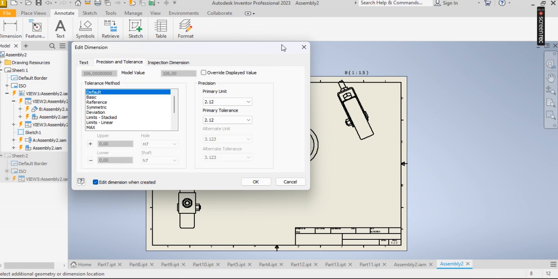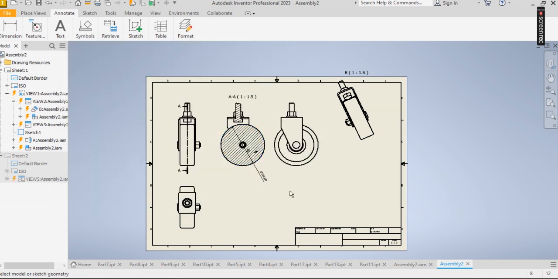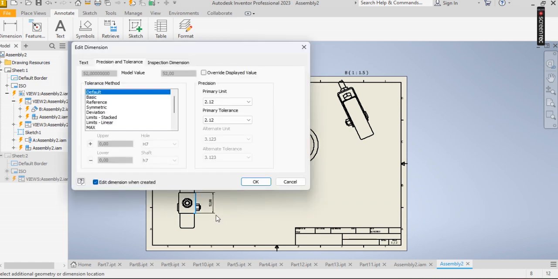So in the next video, we are going to be treating how to edit your dimensions in your style. They are symmetric, they are reference, the default. So for now, we are going to be using default, pending the time that we do a video on that. So I have this. Now you can also dimension length. Let's say from here to here, you can dimension. For the tolerance, you can use 0 depending. For more accuracy, you can use 1.1. You can use 0 depending on what you wish.